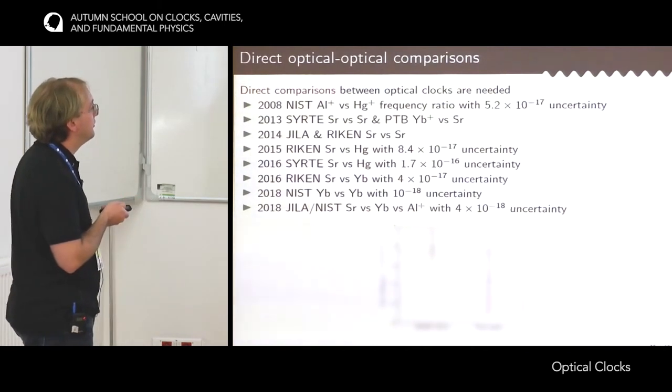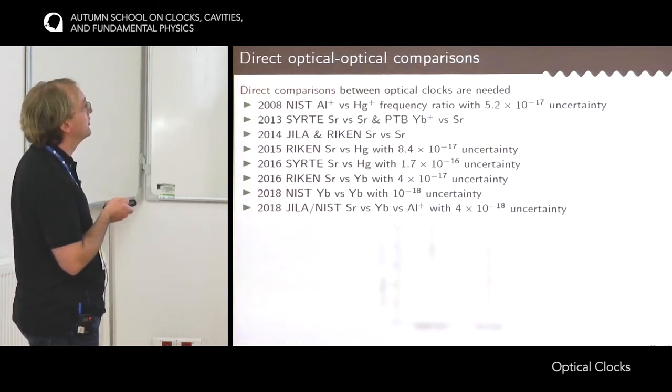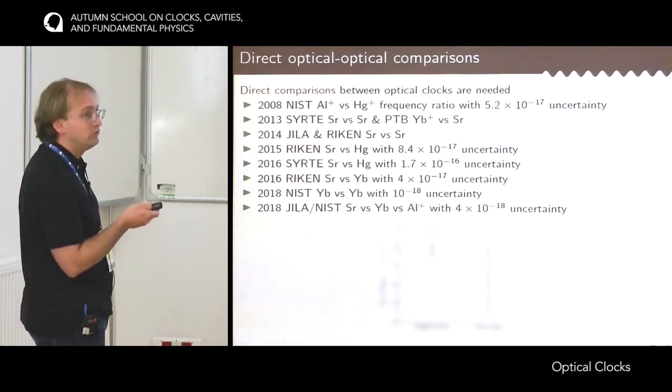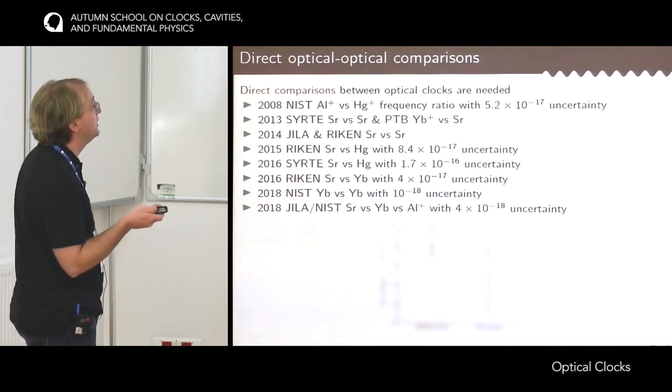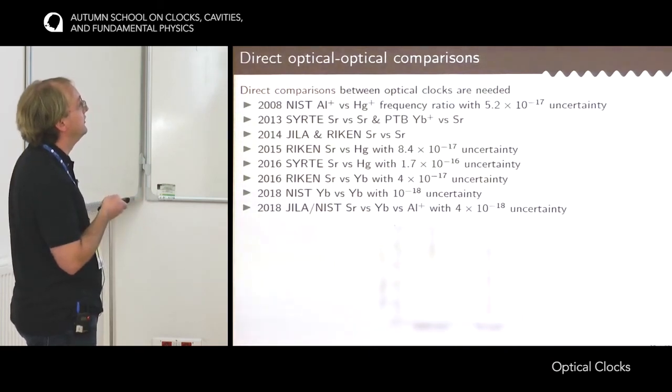This is the frequency ratio between the strontium clock transition and the mercury clock transition, measured at RIKEN in Japan and at LNE-SYRTE in Paris. There is a nice agreement between these two measurements. What's so special about this measurement is that these are two pairs of clocks that have been designed by two completely different teams, and they are able to show reproducibility below what could be done through the cesium.